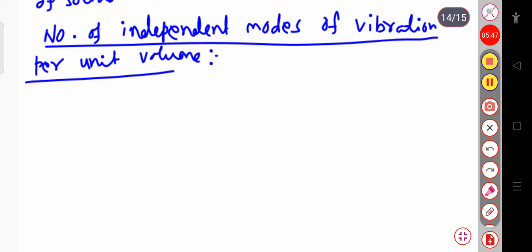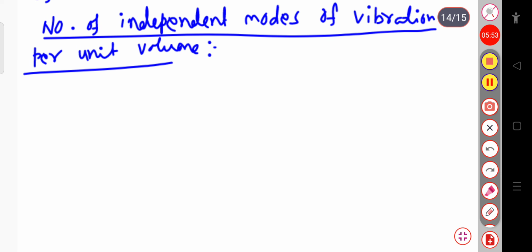A solid can be considered as an elastic body in which stationary waves of both longitudinal and transverse types are set up, with different velocities.